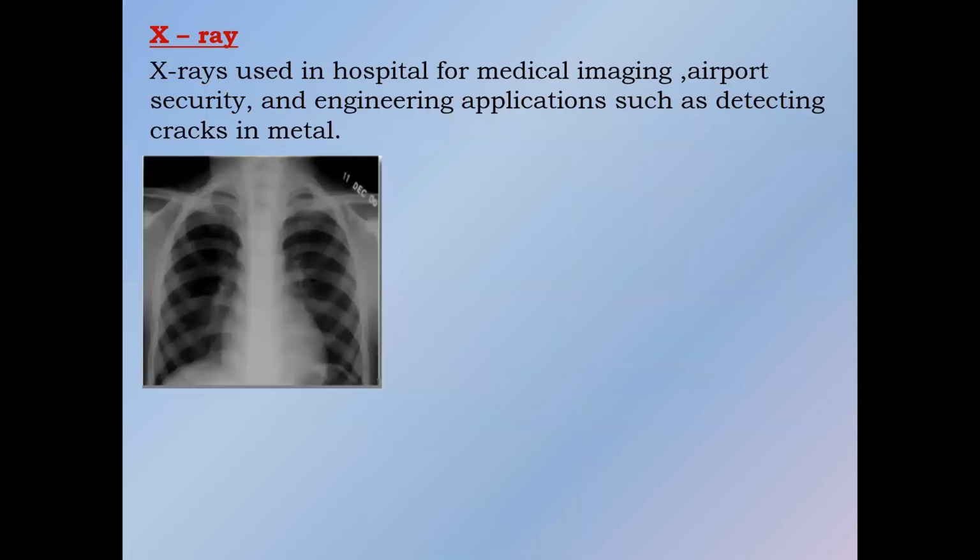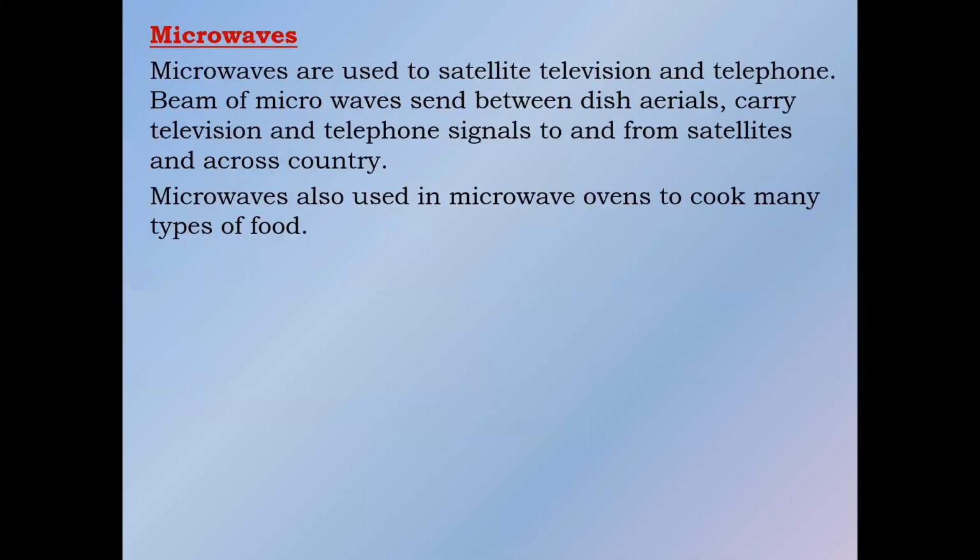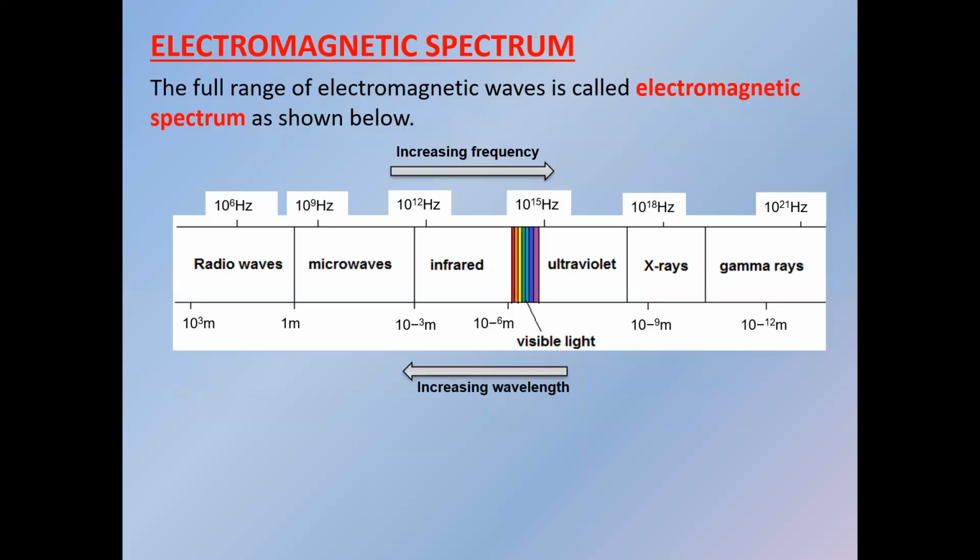So gamma, as I mentioned in the beginning, has the highest frequency or the most energy and is the most dangerous, because there is too much energy, and our body is not able to tolerate or bear that extra energy. That's why these gamma radiations are harmful if a person is exposed to them for a longer period of time.